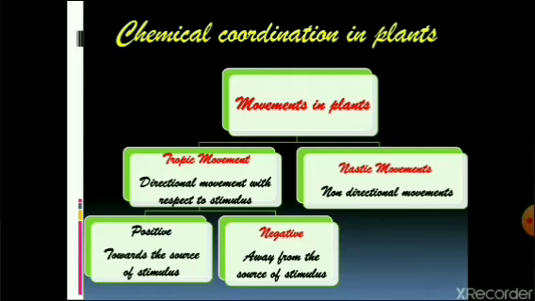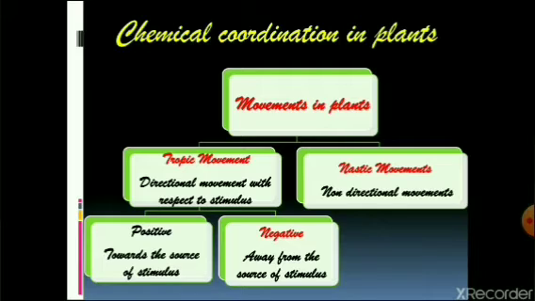Tropic movements are directional movements towards or away from the direction of the stimulus. The word tropic literally means turning. So it can be either turning towards the stimulus or turning away from the stimulus.